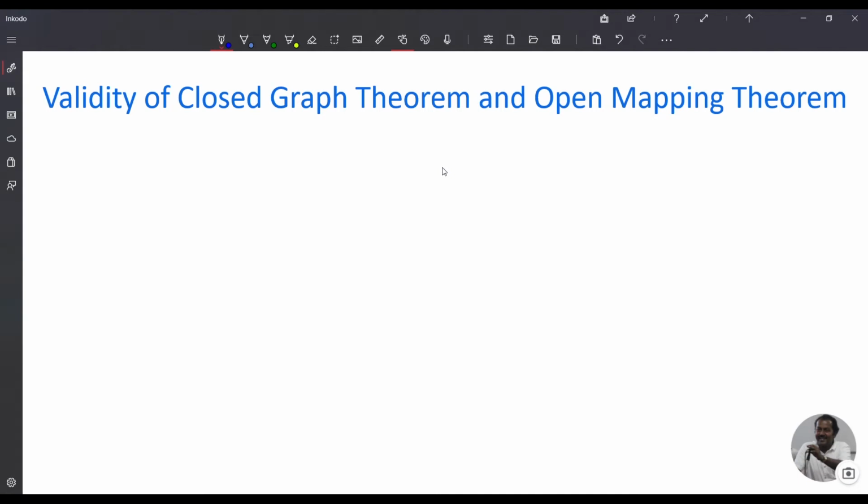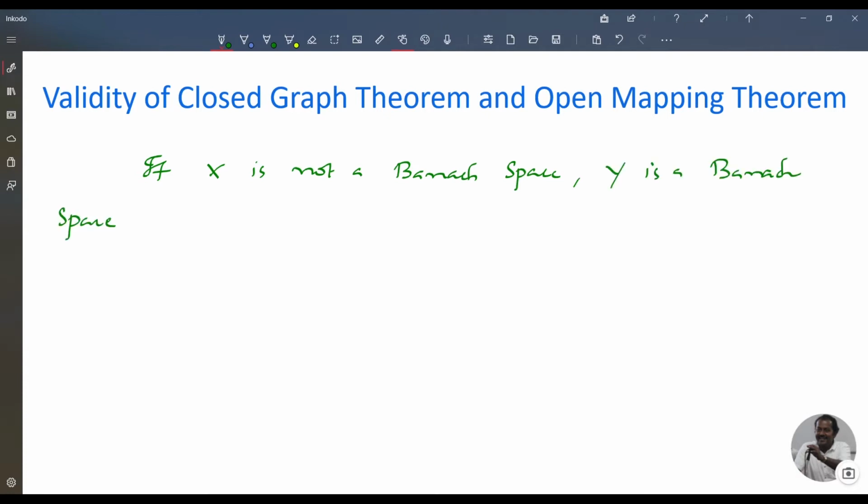In today's class also, we are going to continue our discussion on validity of closed graph theorem and open mapping theorem. If X is not a Banach space and Y is a Banach space, then open mapping theorem fails. Example,